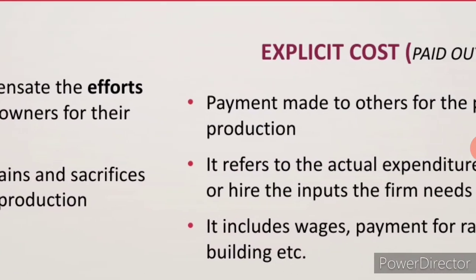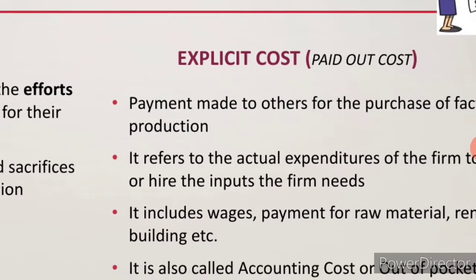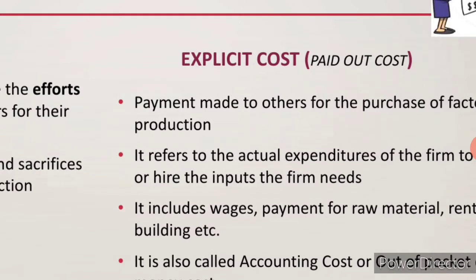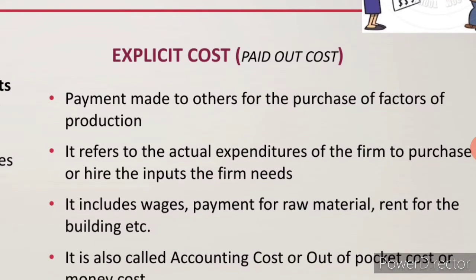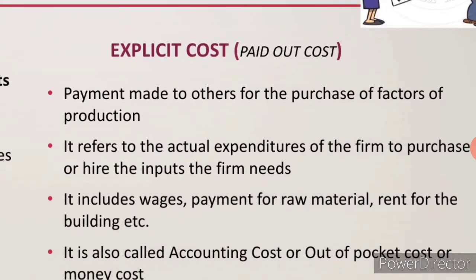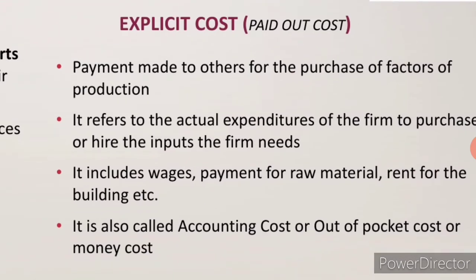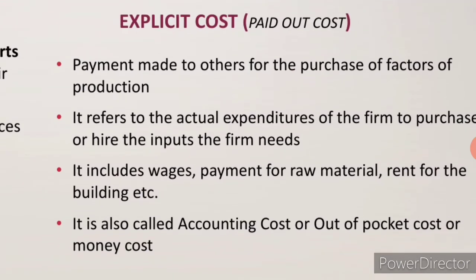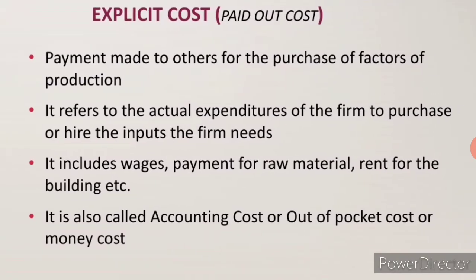Next, we come to know about explicit cost. See here, explicit cost means payment made to others for the purchase of factors of production. That means it refers to the actual expenditure of the firm to produce or hire the inputs the firm needed.